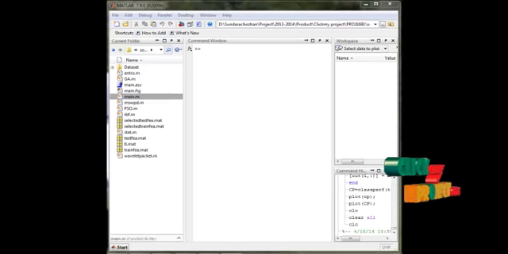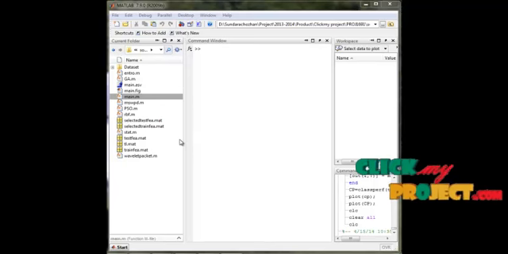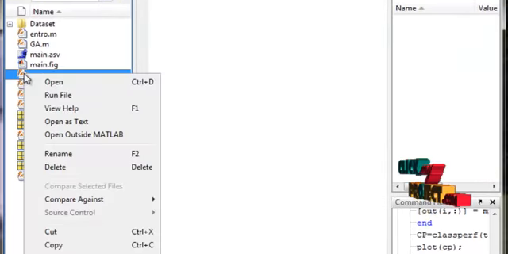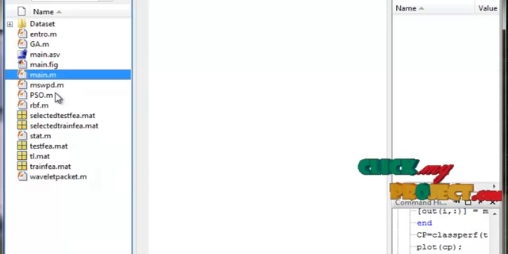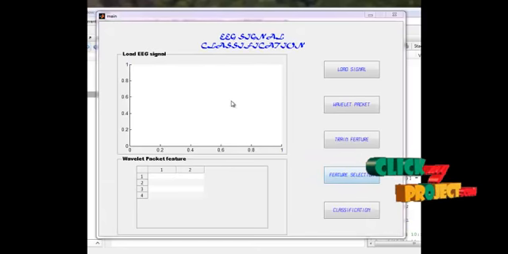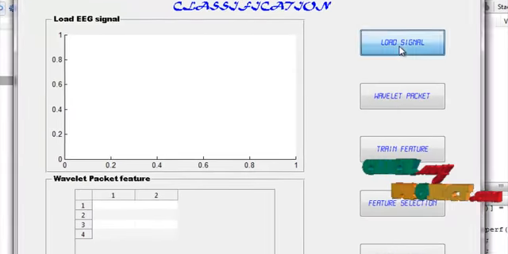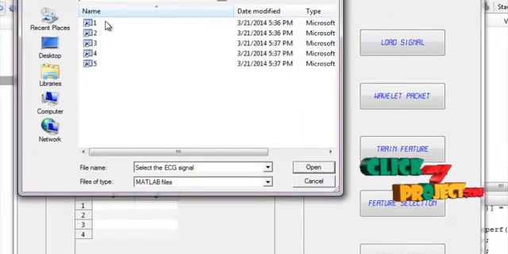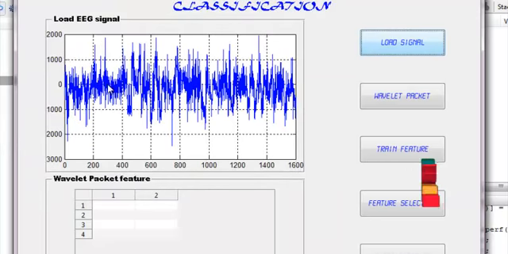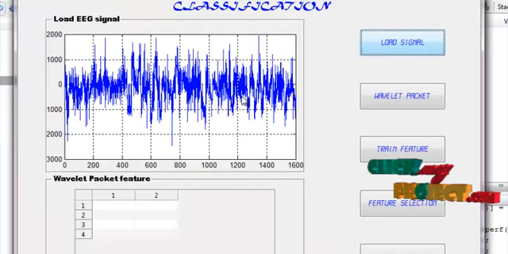Now I am going to demo our project. First open MATLAB and then go to the main.m file, right click the main.m file and run the file. Then the process window will be opened. First we load the signal from the dataset, and this is the signal, and then use the wavelet packet transform.